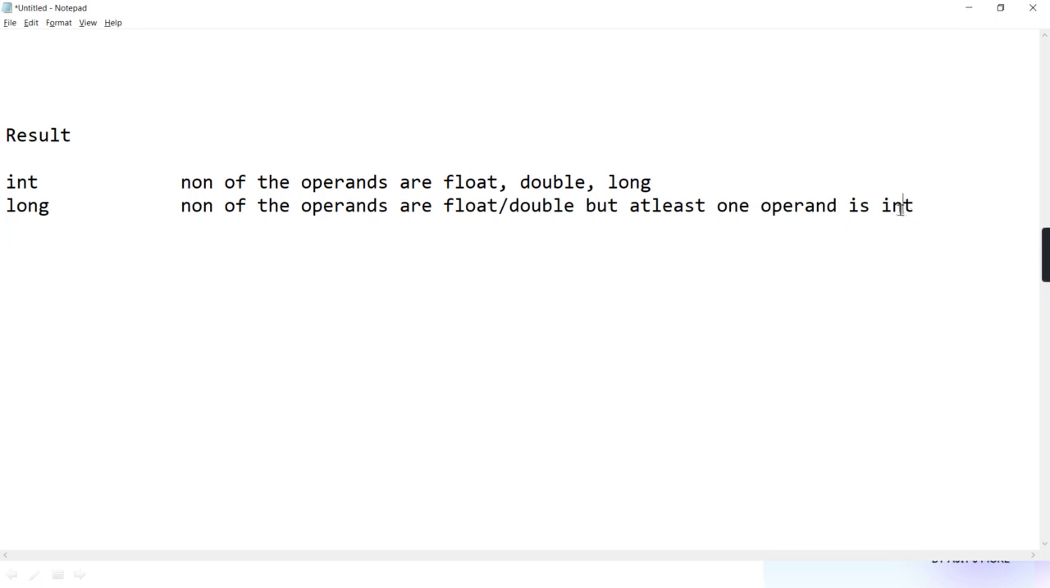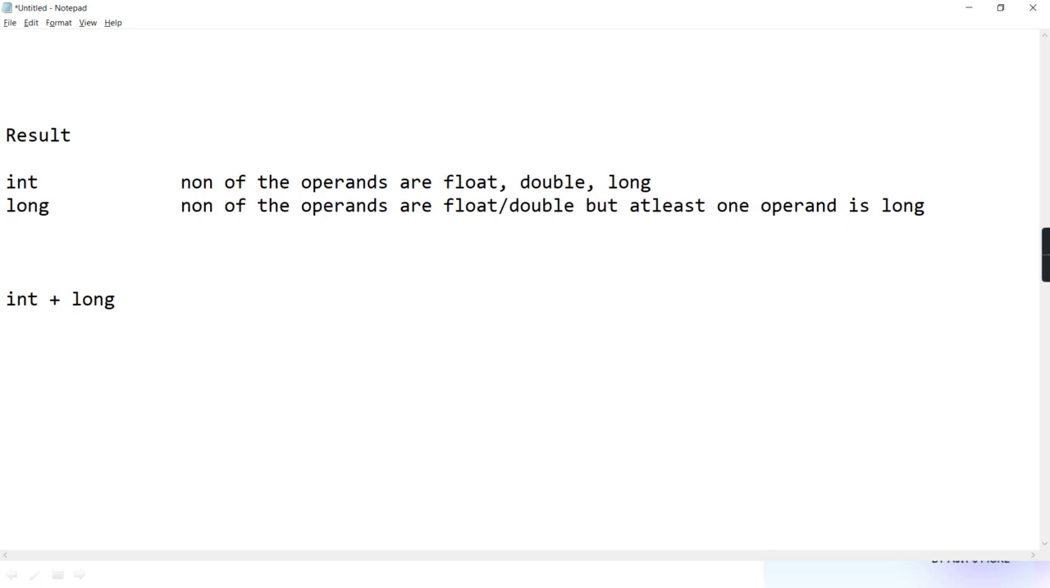Sorry, very sorry, one mistake I made. At least one operand is long, I wanted to tell. Okay? So what you got to know is, when is your answer long? When none is float or double, but at least one is long. Getting? So if I'm having char plus long, is the answer long? If I'm having integer plus long, is the answer long?